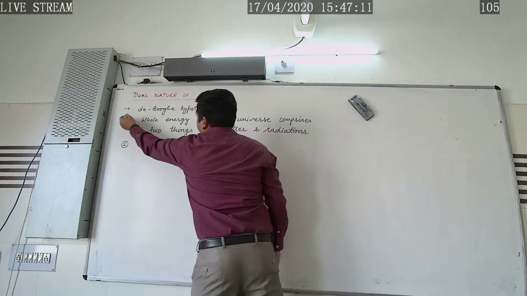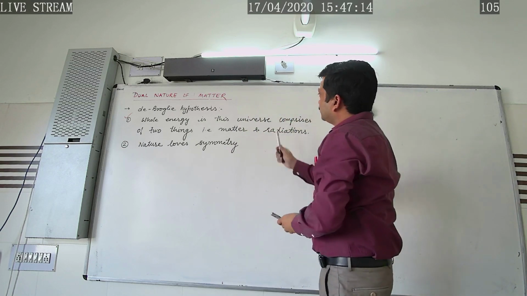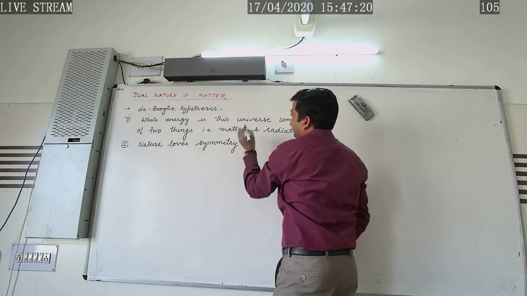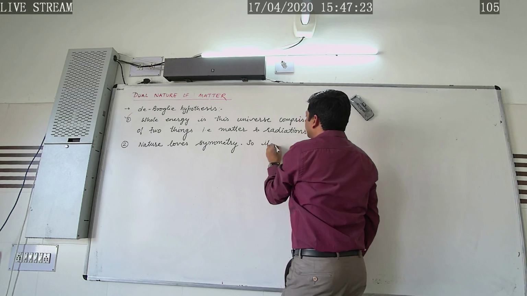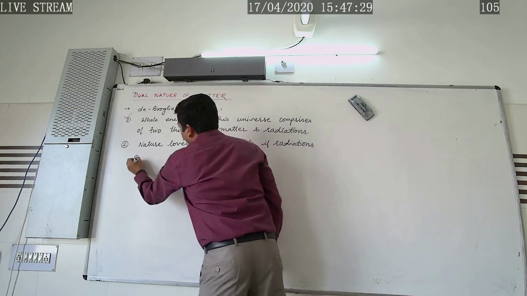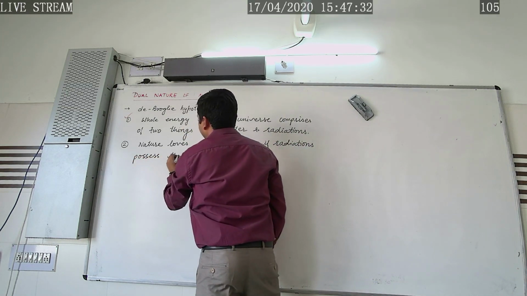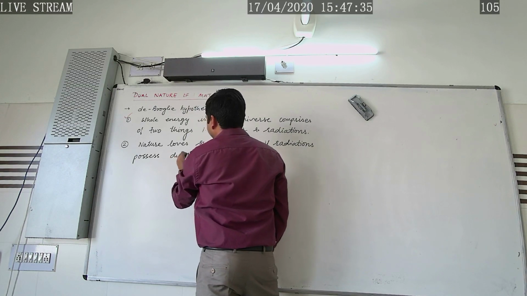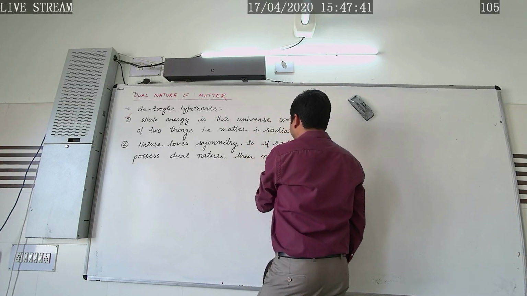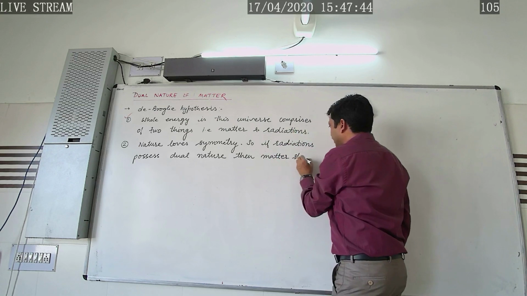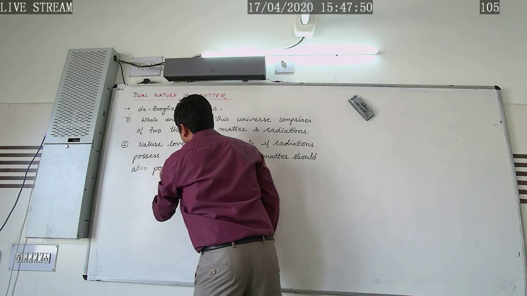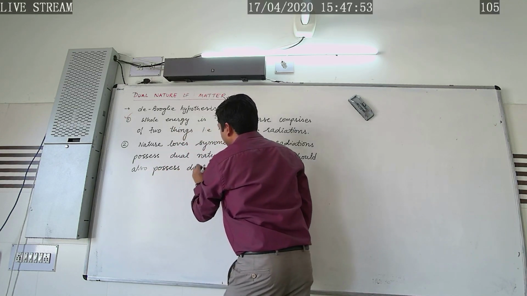So here the first hypothesis, according to de Broglie: whole energy of this universe comprises of 2 things, that is matter and radiation. Now, as nature loves symmetry, if radiation possesses the dual nature, then matter should also possess dual nature.